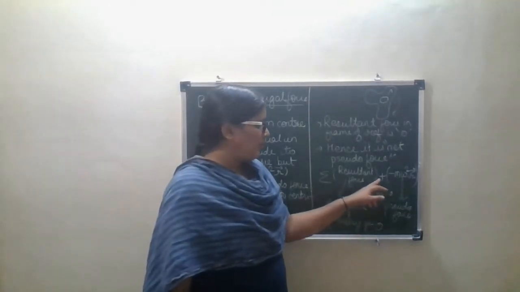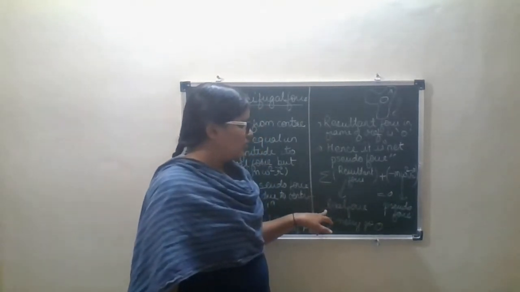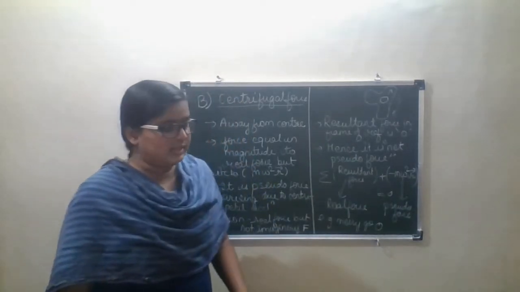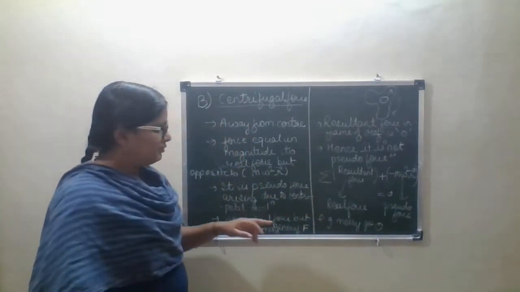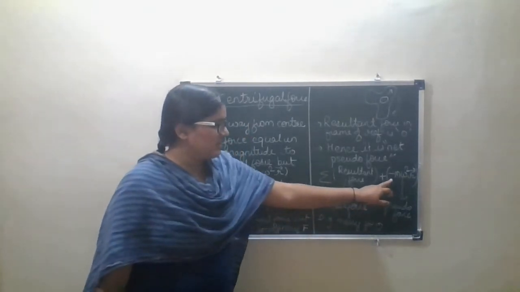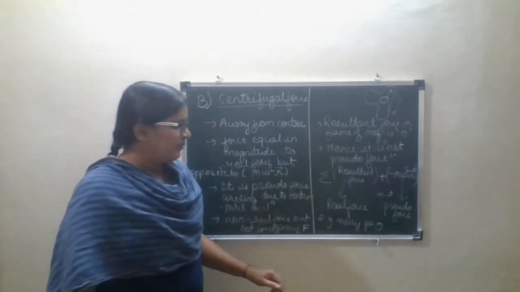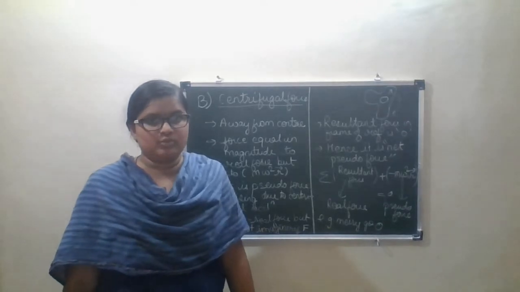The resultant force we have taken here as real force plus minus m omega square r, that is the pseudo force. So this plus minus becomes minus, that is equal to 0. So this was all about the centrifugal force.